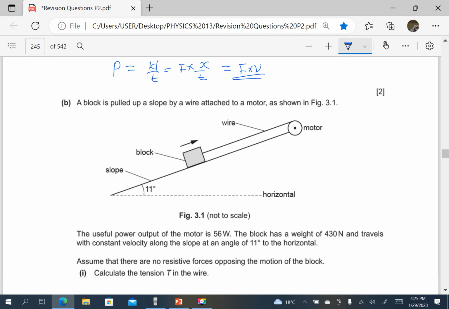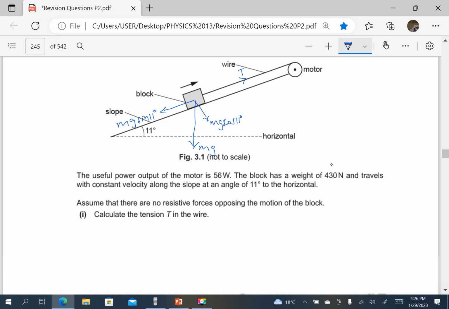A block is pulled up a slope by a wire attached to a motor as shown here. So we can try to first find its masses because its weight acts vertically downwards, which is m times g. If we resolve this perpendicular to the plane, it will be mg cos of 11 degrees. Down the plane, it will be mg sine of 11 degrees. So there is tension there in the wire.